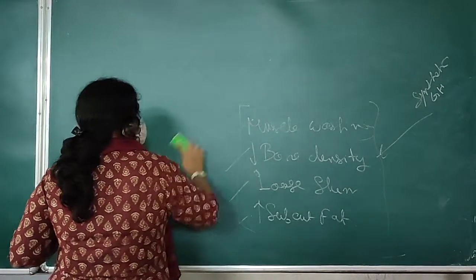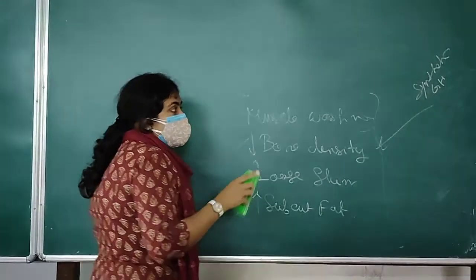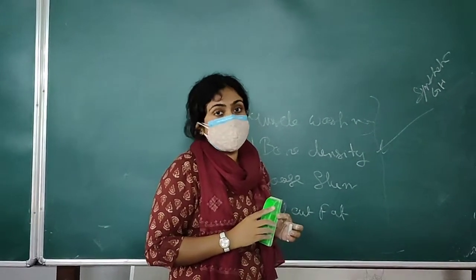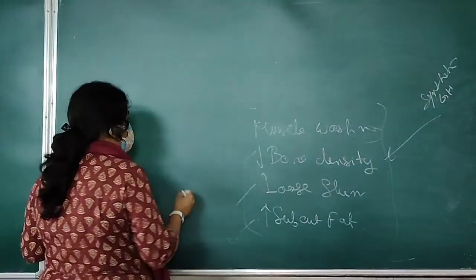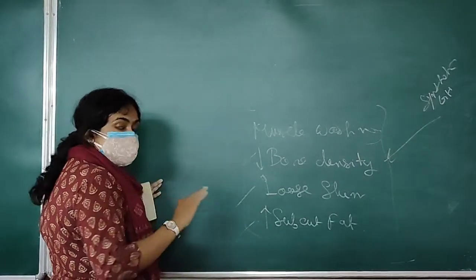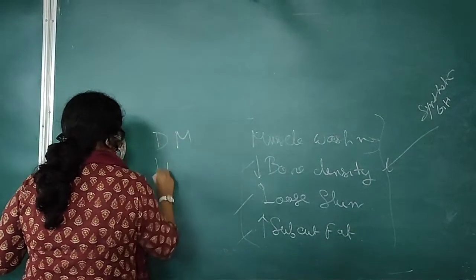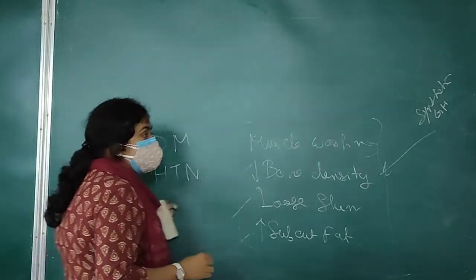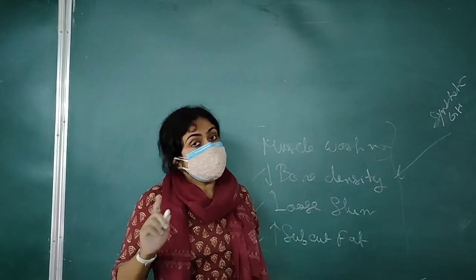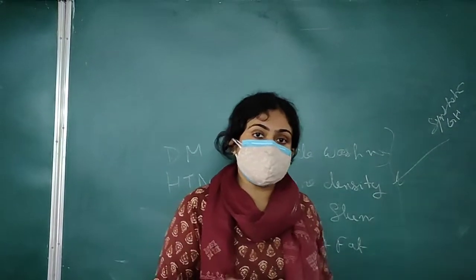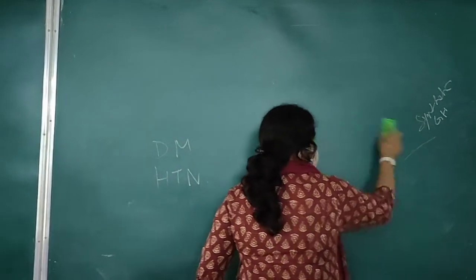So previously, synthetic growth hormone was used to restore all these conditions, and growth hormone was known as the fountain of youth. Okay, but it has its own side effects. If the synthetic GH is used for a prolonged time and with a higher dose, it may lead to development of diabetes mellitus, hypertension, carpal tunnel syndrome. As synthetic GH can also proliferate, it can stimulate cell multiplication, so that may lead to a malignant condition. So nowadays, its use is very much restricted and it is only used when indicated.